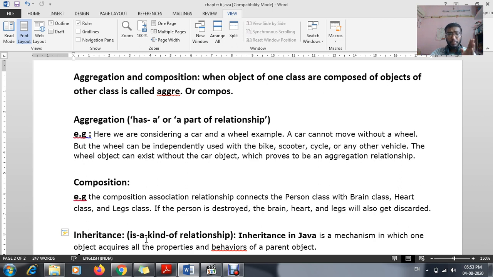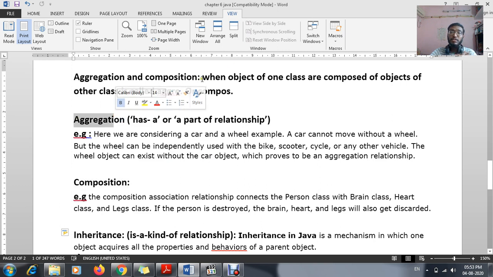That means a person is totally dependent on such relationship. As a person I am totally depending on my heart, lungs, kidney. That means all the internal organs, especially internal organs, brain. Such internal organs, I am dependent on that particular internal organs. Not only I, each and every person. Such kind of relationship is known as a part of relationship, or it is known as your composition. Understood? Okay, first one was your aggregation.